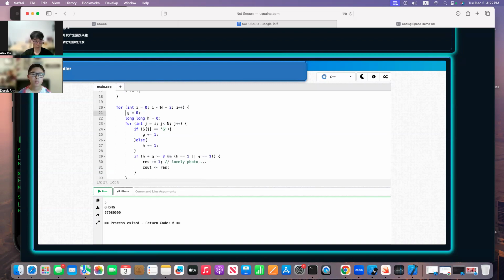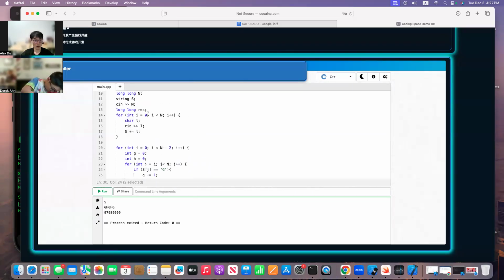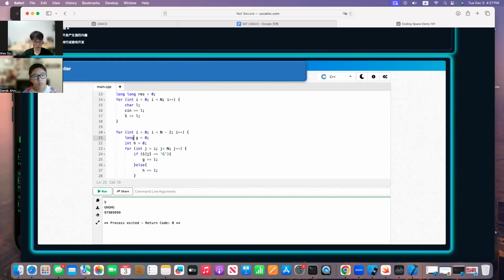What if I change that into int? Let's see that. All right, int, and this one is int. I really don't think it is a problem. It is because, okay, greater than or equal to 3 and rest plus 1. Where's my rest? Oh, you know what? I didn't initialize it, right? So these ones are good to go.